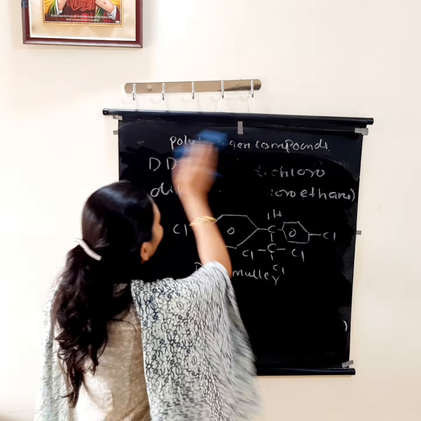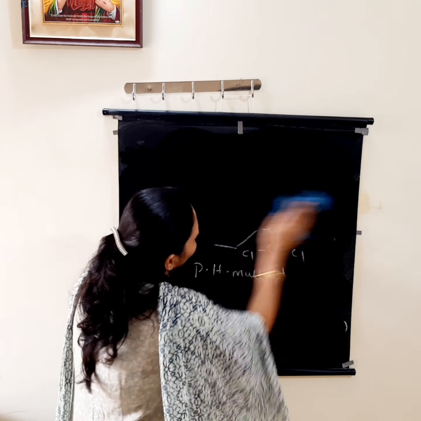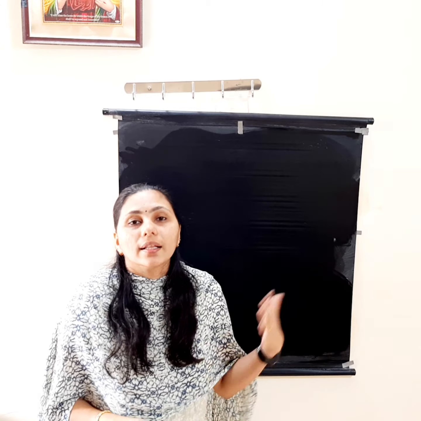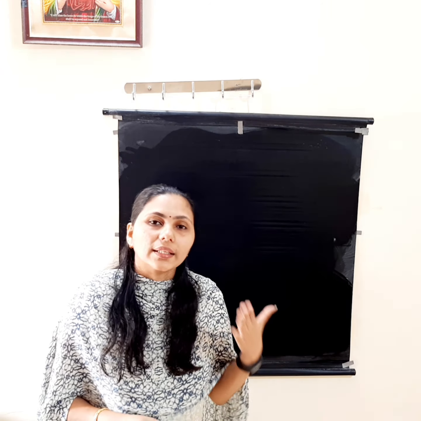So once again I will tell the summary of this chapter. Summary means, first we started with which one? The haloalkane definition, then its classification. After classification, nomenclature was there. After nomenclature, preparation was there: preparation of haloalkanes and haloarenes. Then after that, physical properties were there. Then chemical properties, which are very important.